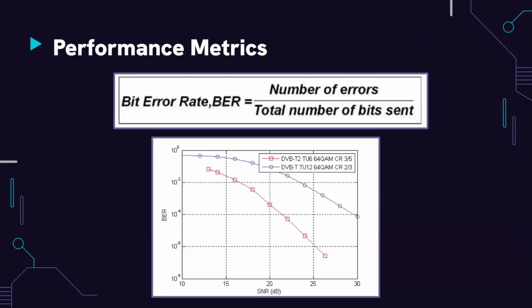Additionally, we want a way to measure the performance of all the signals that we'll be transmitting and receiving. The first step was demodulating all the signals, and then we began constructing a bit error rate model, which measures performance by dividing the number of errors by total bits transmitted.